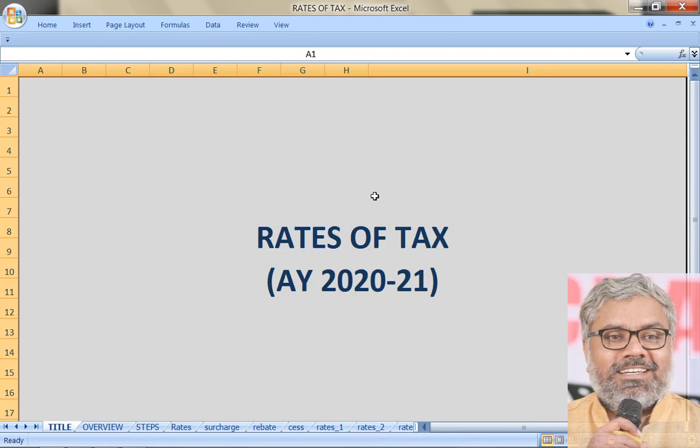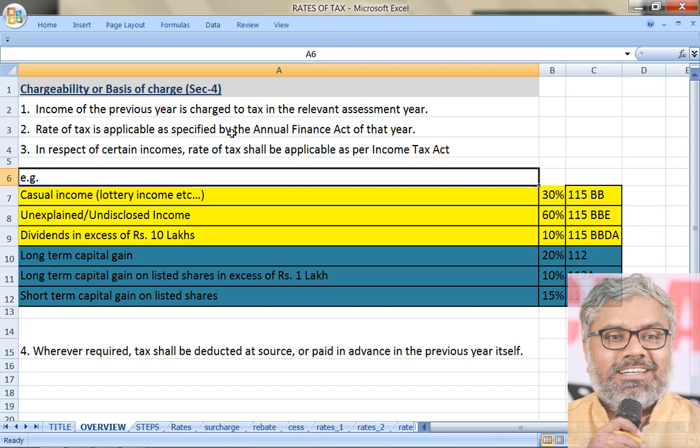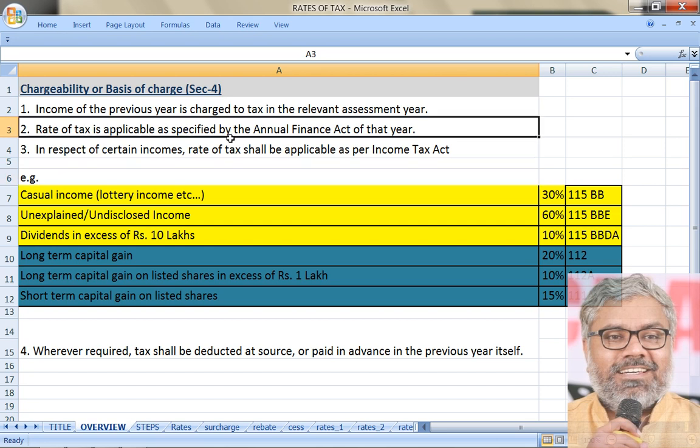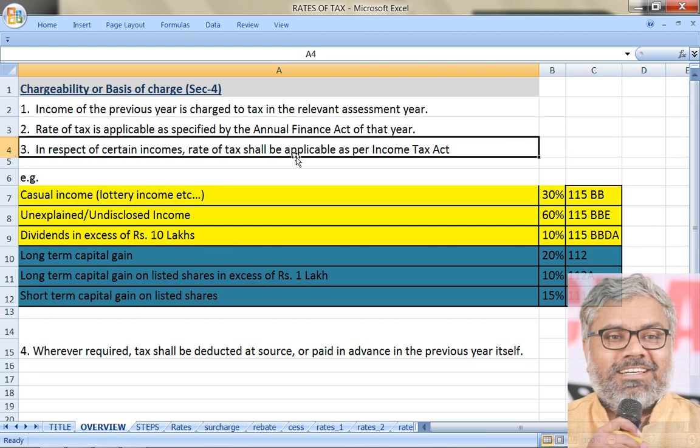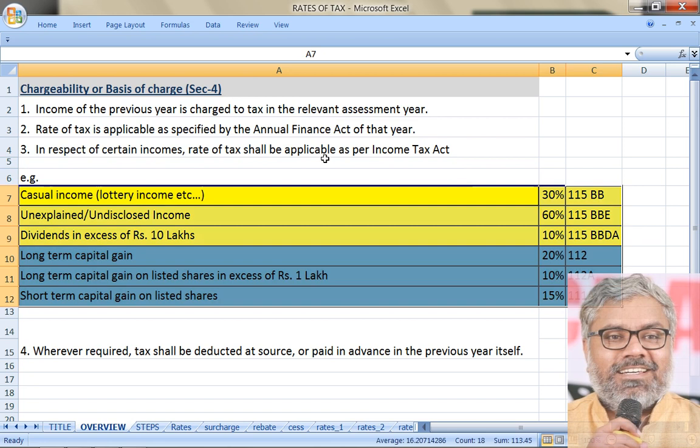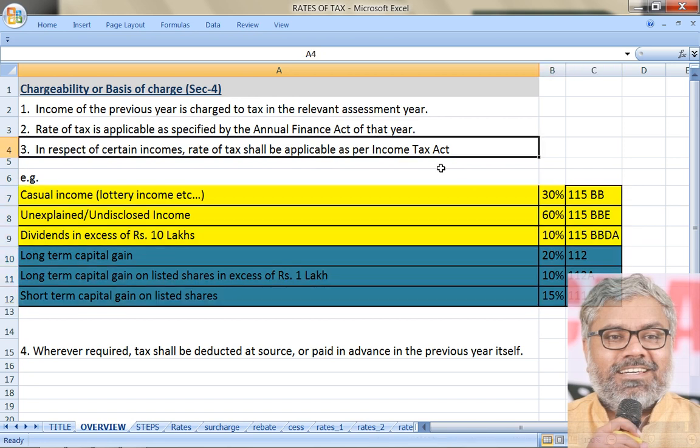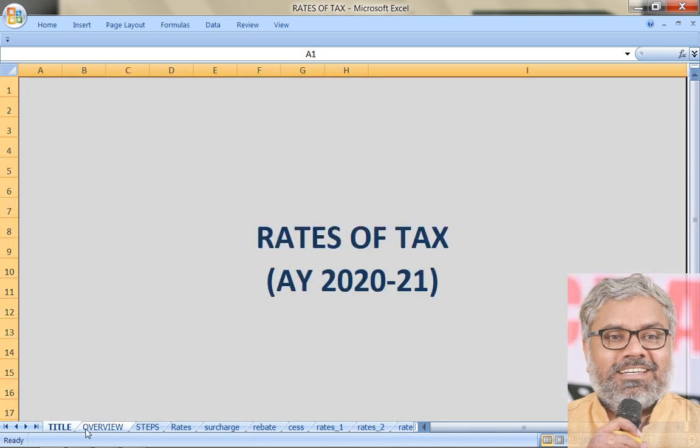As of now, all that we need to know is, yes, there are rates of taxes applicable for a particular assessment year which are mentioned in Annual Finance Act, but we should also know that there are rates of taxes which are also mentioned in Income Tax Act. These are some of the examples of such rates which have been mentioned in Income Tax Act. However, we are not going to apply these rates of tax now. We are going to be applying them later.